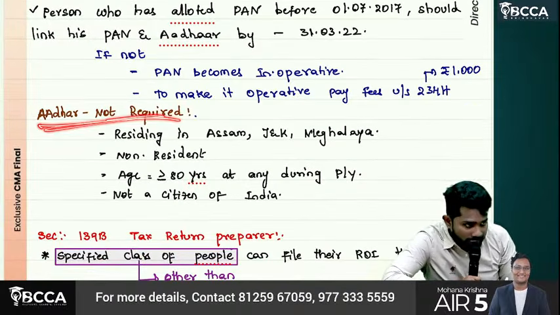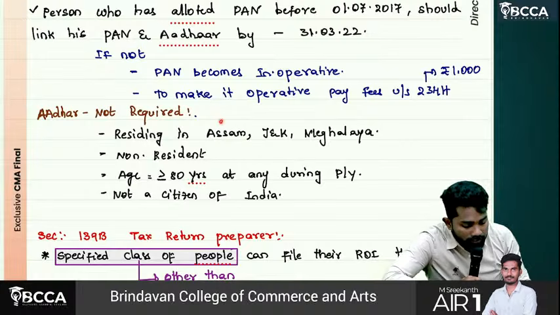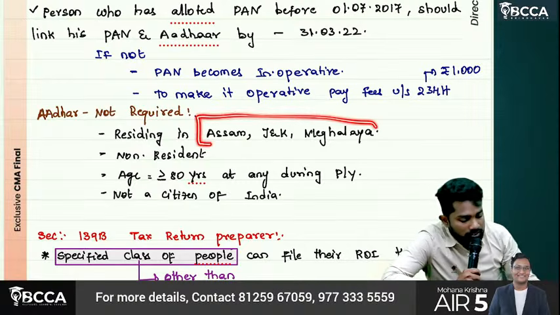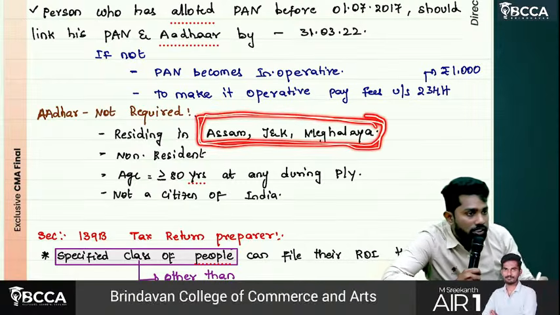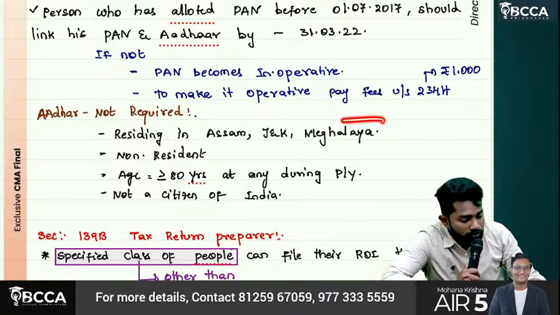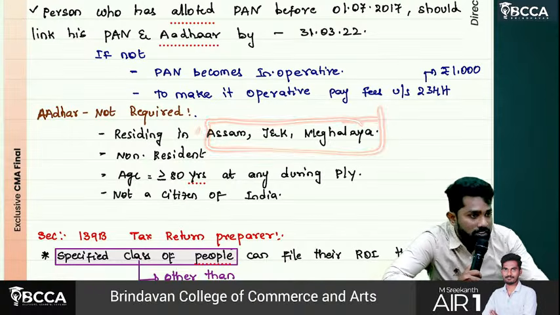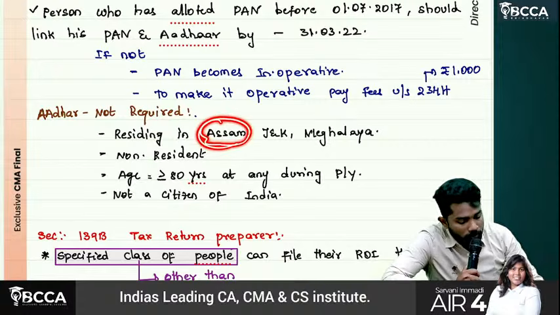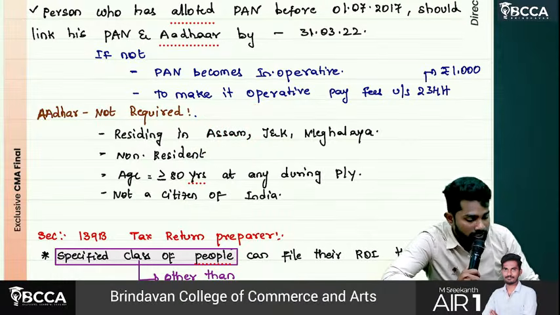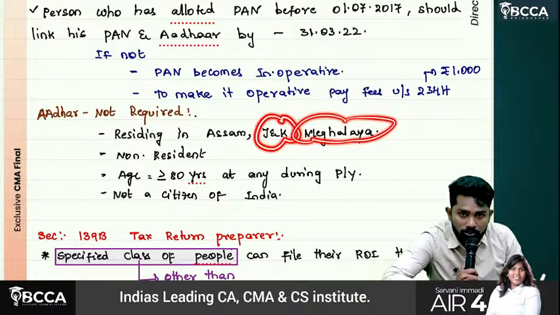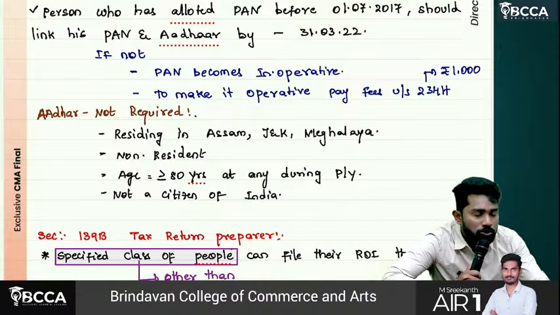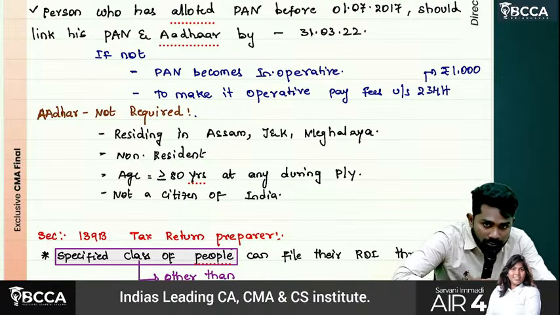Aadhaar need not be linked or mentioned in certain cases. When you are residing in Assam, Jammu and Kashmir and Meghalaya. Why? In these three states, the Aadhaar updation is not yet completed. Partially done, not completely. Because there is so much havoc regarding citizenship in these three states. In Assam, people from border countries might be coming, so citizenship cannot be decided easily. Jammu and Kashmir also has the same issues, and Meghalaya too. That's why complete Aadhaar enrollment has not happened, and these three states were exempted from that particular rule.